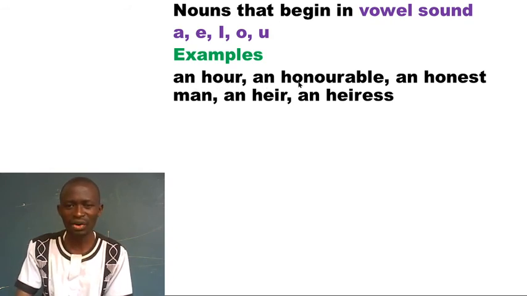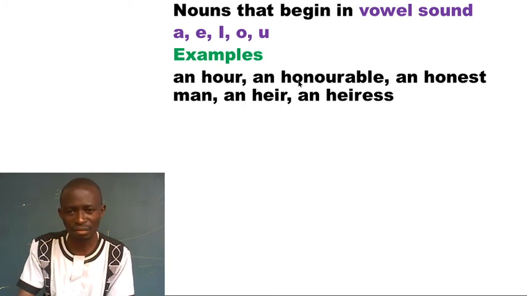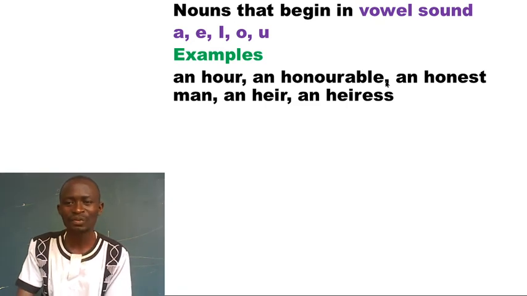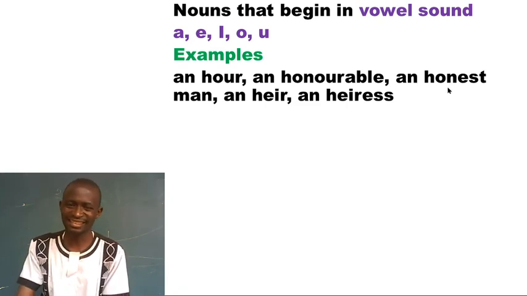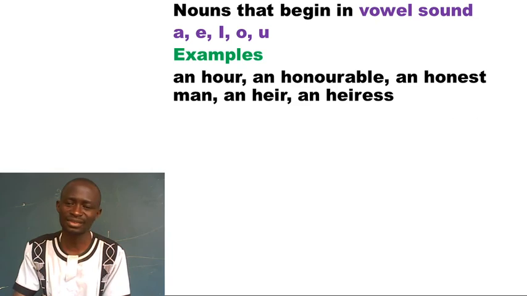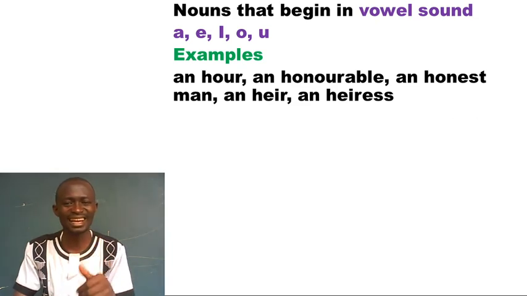We have an honorable. The sound starts from O, and this is O sound. And O sound is in our vowel sound. So it takes an honorable. We have an honest. An honest. O is for like that. We have an heir. An heiress. I hope you have understood. That's how we use article an.